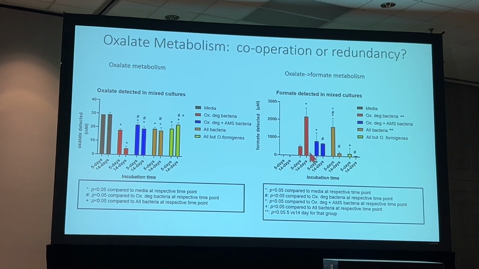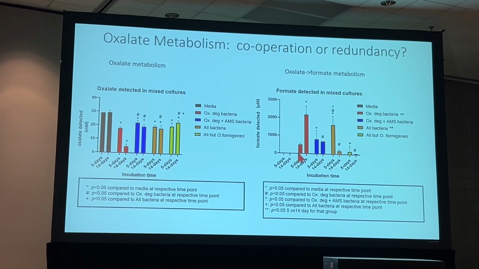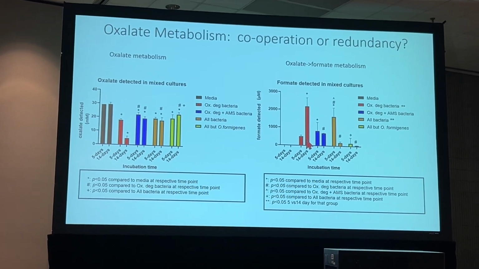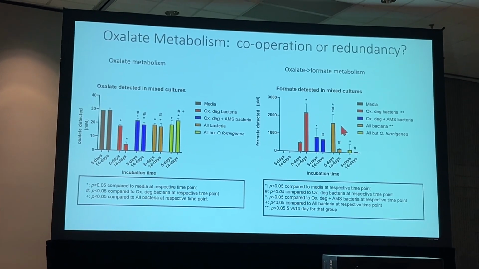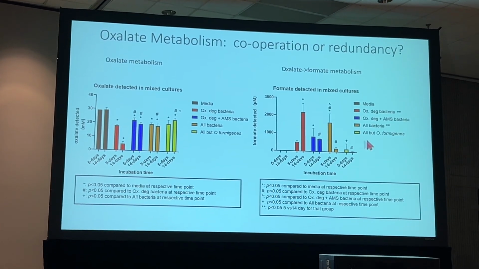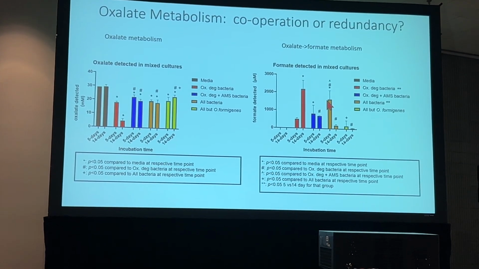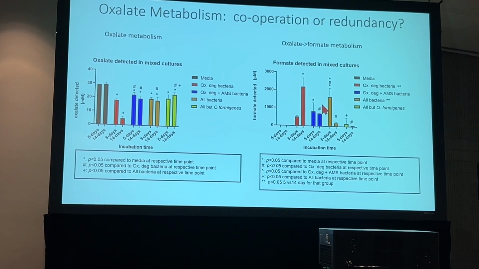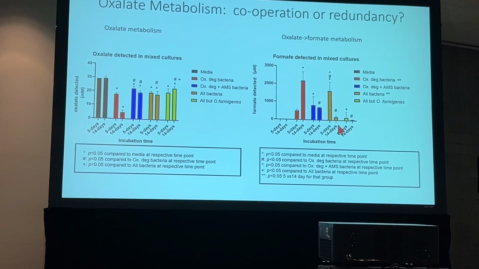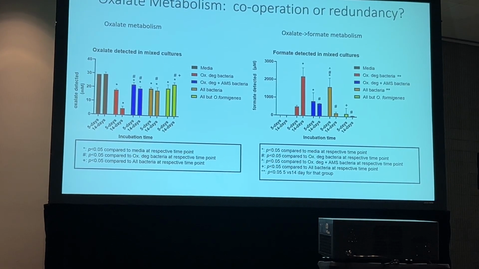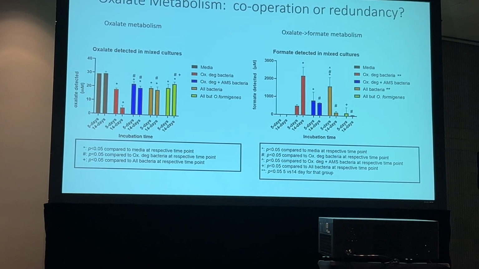We tested that, and these bars represent Oxalobacter formigenes. And as expected, we see that there is a high amount of formate released in the system. If you notice the rest of the 3 bars, specifically these 2, this one containing all the microbes and this one everything without the Oxalobacter formigenes, we notice that there is an increased amount of formate forming at 5 days, suggesting oxalate degradation. However, at the 14-day time point, there is a decrease in formate amount, suggesting that the microbes are utilizing the released formate, which points towards our hypothesis of cooperation.